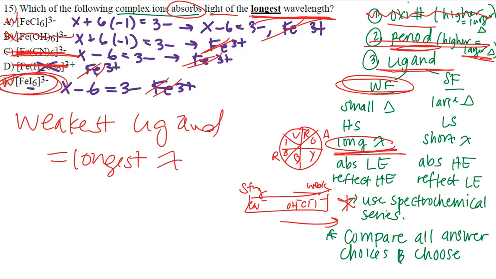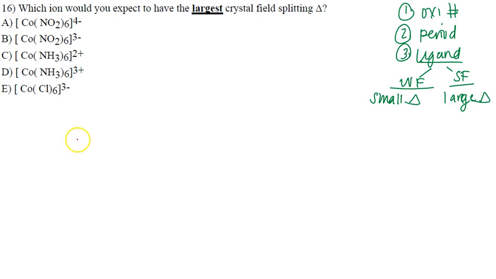All right, and we are back with another one. Question number 16. Which ion would you expect to have the largest crystal field splitting? Now, the cool thing is, we just saw in the previous question that we already wrote out all of our notes for weak field and strong field ligands. And from that information, we know that a strong field ligand is going to have a larger crystal field and a weak field ligand is going to have a smaller crystal field.